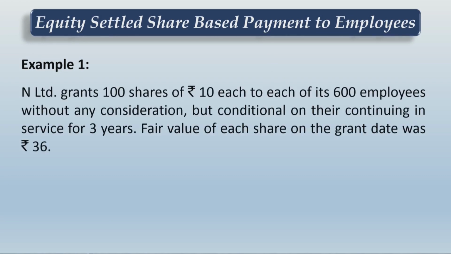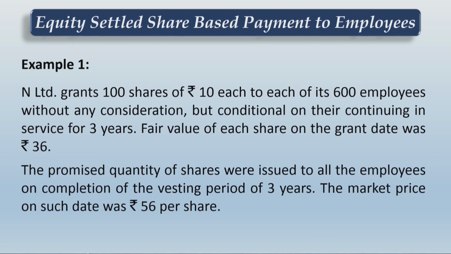N Limited grants 100 shares of rupees 10 each to each of its 600 employees without any consideration, but conditional on their continuing in service for 3 years. Fair value of each share on the grant date was rupees 36. The promised quantity of shares were issued to all the employees on completion of the vesting period of 3 years. The market price on such date was rupees 56 per share. Pass journal entries with working notes.